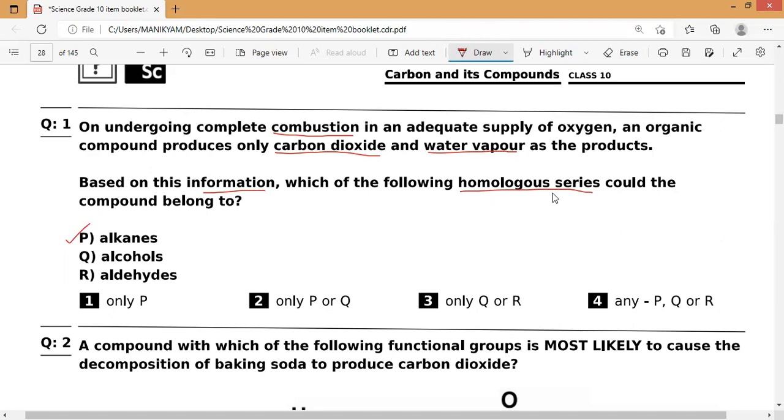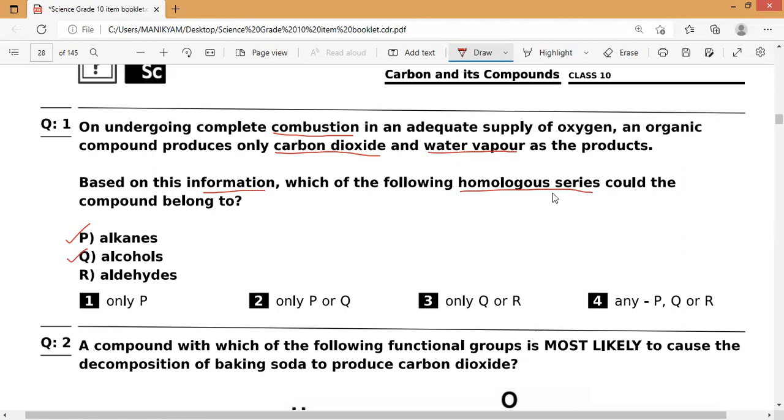Coming to the alcohols, you might have studied them. They are also good flammable substances which will undergo a combustion reaction, as well as aldehydes. You have taken the aldehydes. The functional group present in the aldehydes, if you verify it, is CHO.